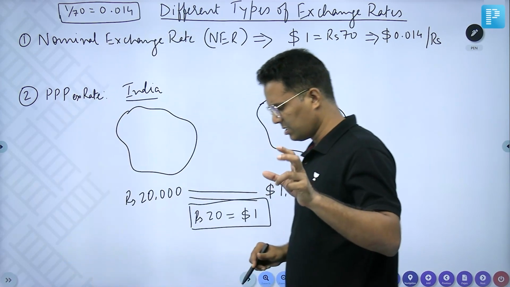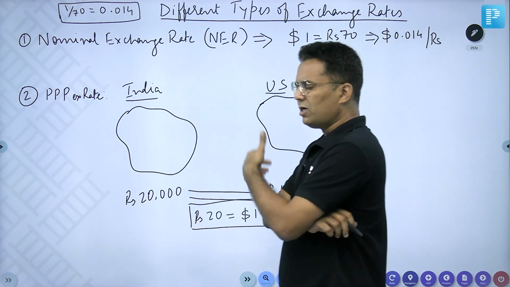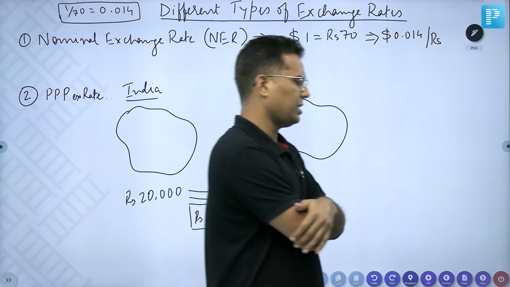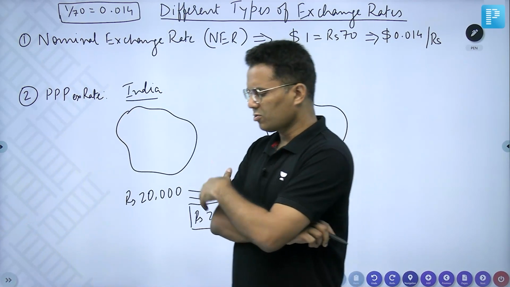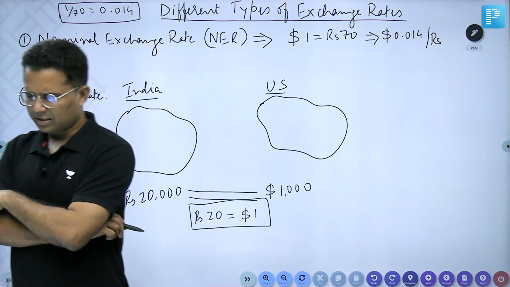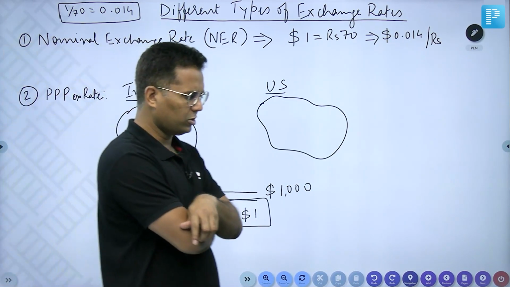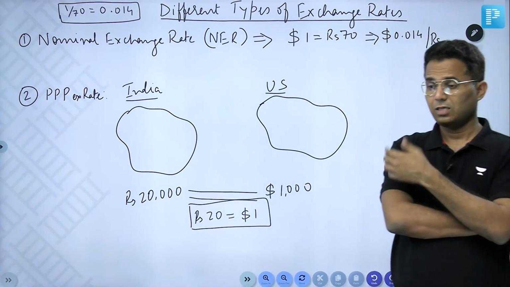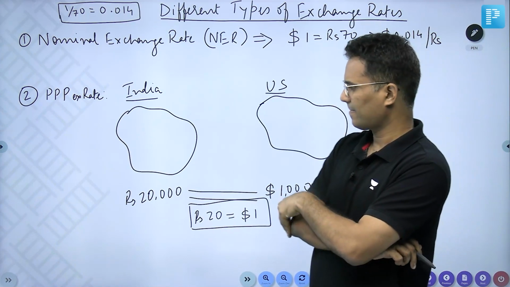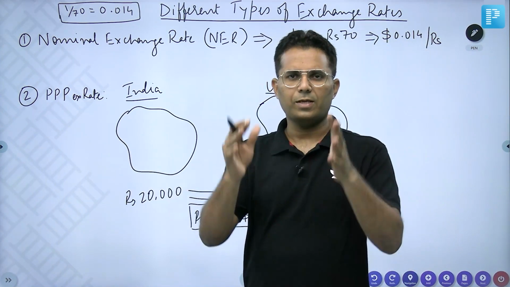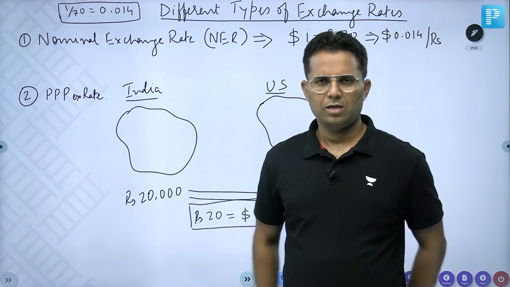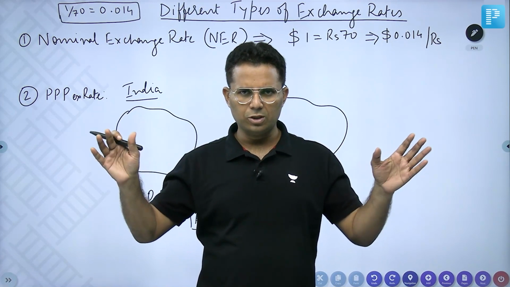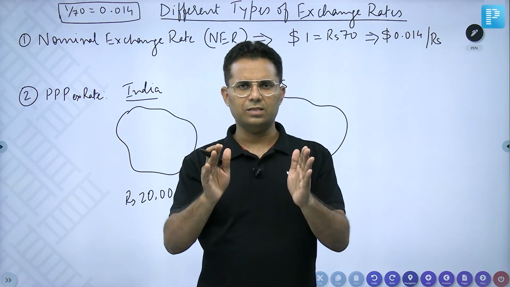To calculate the PPP exchange rate between two countries, take the same basket of commodities in both the countries and compare the prices.